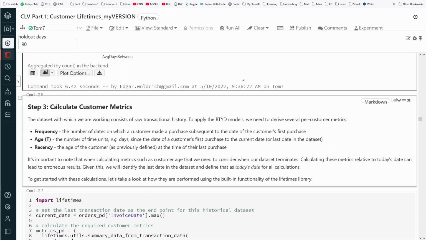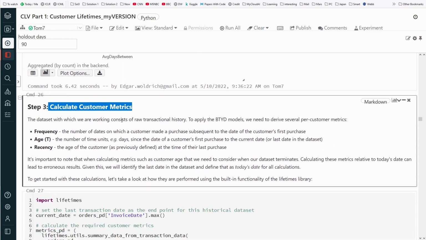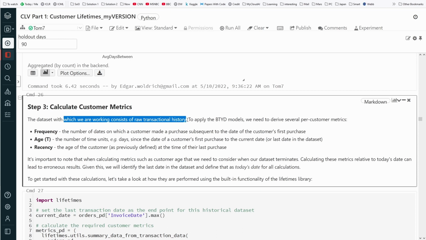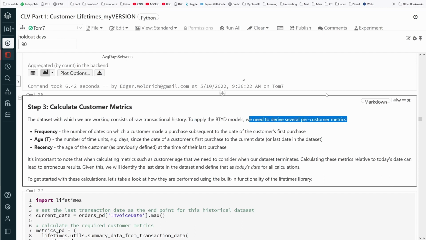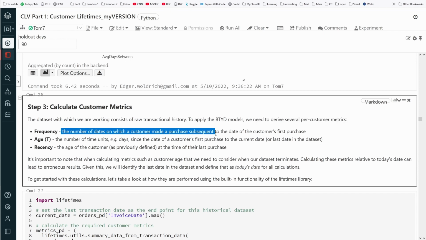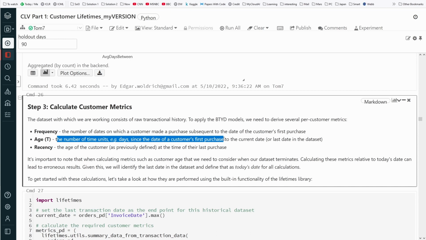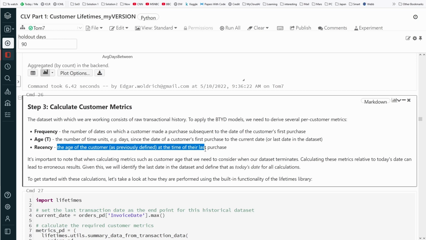So now we calculate the customer metrics. Remember, we had two: the frequency and the recency. We start from raw transactional history. In order to apply this model, where we have the code, we need to derive several per customer metrics. Good. The frequency: the number of days on which a customer made a purchase subsequent to the day of the customer's first purchase. Easy. Age: the number of time units in days from the date of a customer's first purchase to the current date. Recency: the age of the customer at the time of the last purchase.